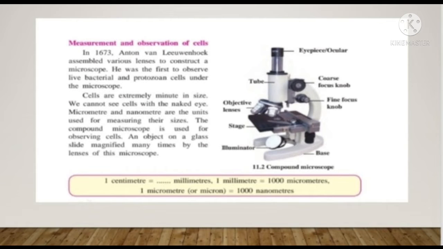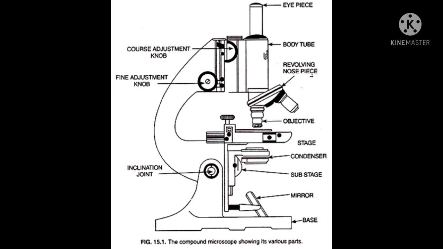In 1673 Anton van Leeuwenhoek assembled various lenses to construct a microscope. He was the first to observe live bacteria and protozoa cells under the microscope. Cells are extremely minute in size. We cannot see cells with naked eyes. Micrometer and nanometer are the units of measuring their size.